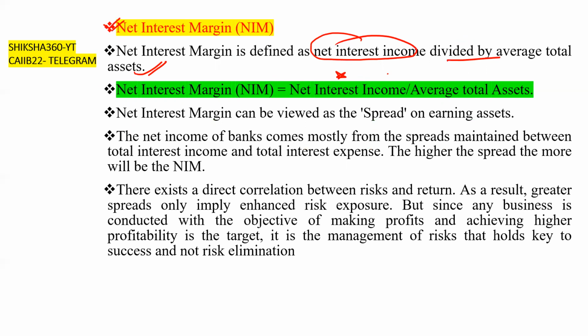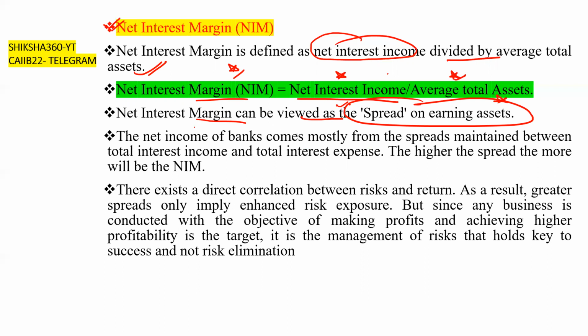Net interest margin is equal to net interest income divided by the average total assets. You have to remember these formulas also. We will discuss numericals on that also. So net interest margin can be viewed as a spread on earning assets.